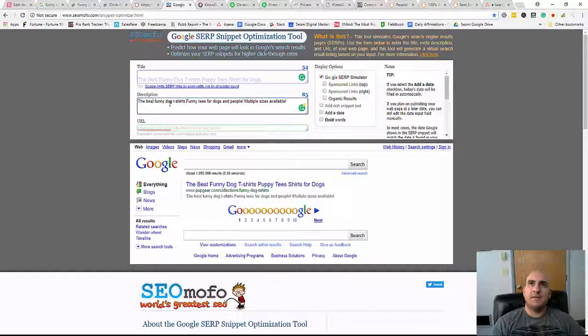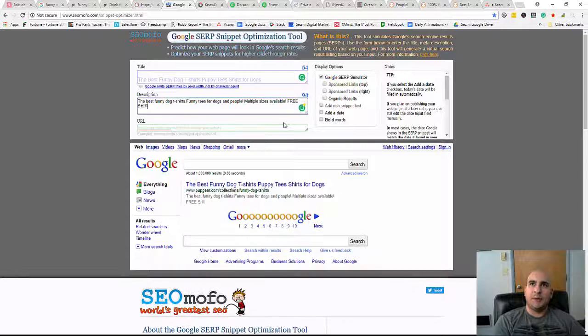Okay, the best funny dog t-shirts, funny tees for dogs and people, multiple sizes available. Okay, so now just reading this, it looks like these guys have shirts for not only the dogs, but also obviously people. So the best funny dog t-shirts, funny tees for dogs and people, multiple sizes available, and then we can put like free shipping. Right? So that's going to be it for actual on page, right?